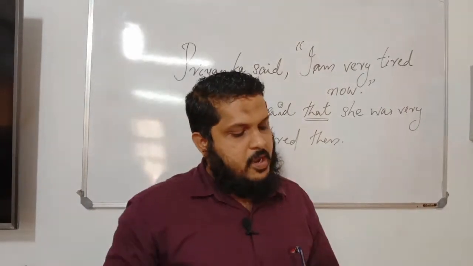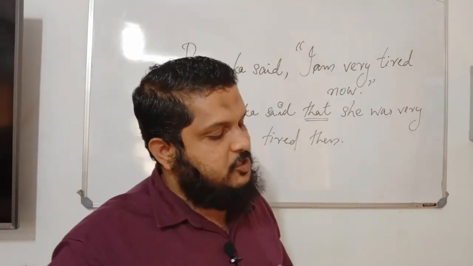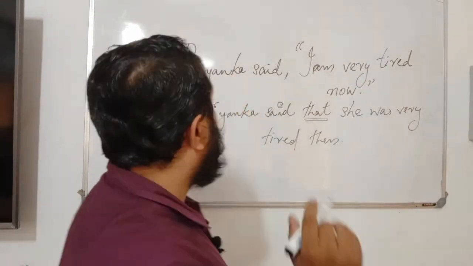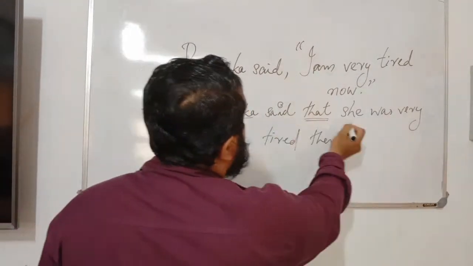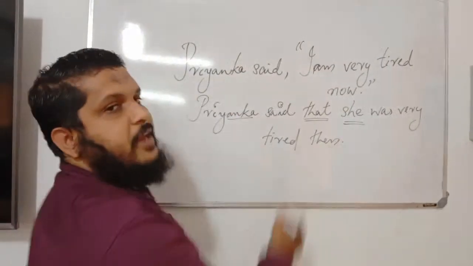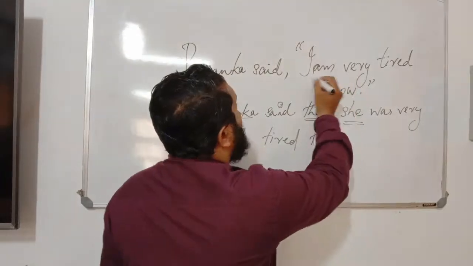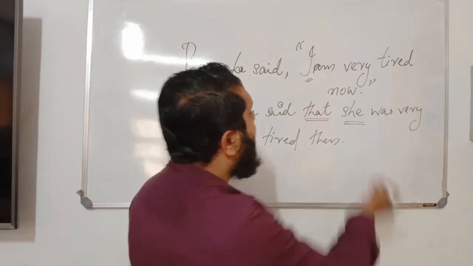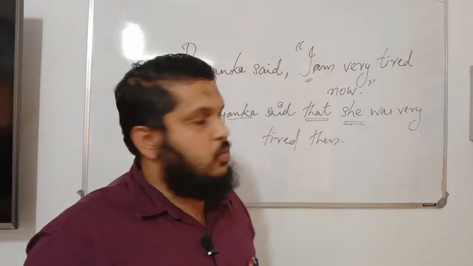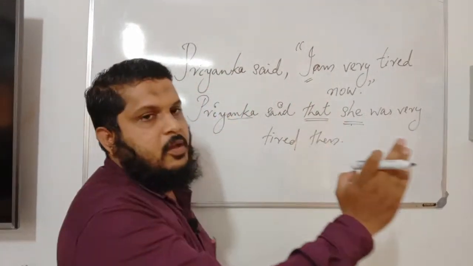Number three, the pronoun I has been changed to she because the speaker has changed. Priyanka said that she, look at this, she. Here in the direct speech, I was used. It is replaced by she. So we need to learn these changes. Here we are reporting.